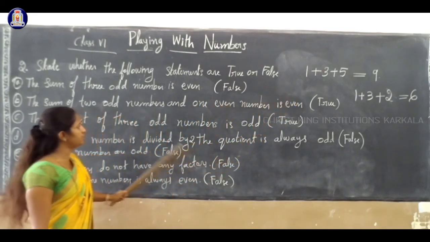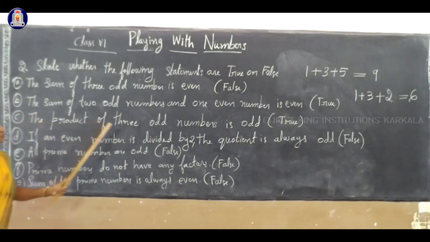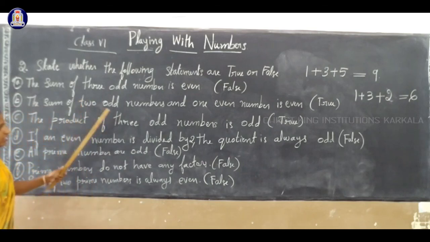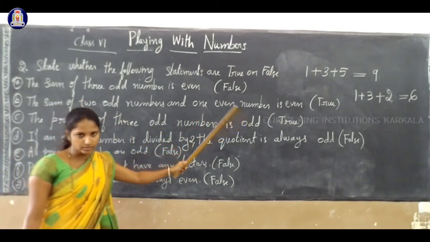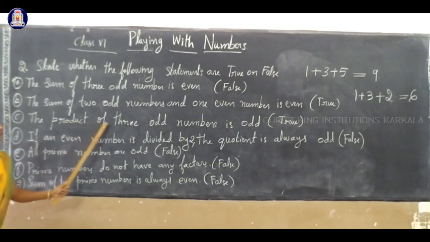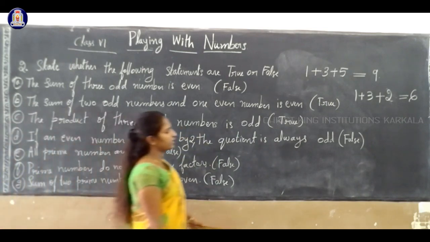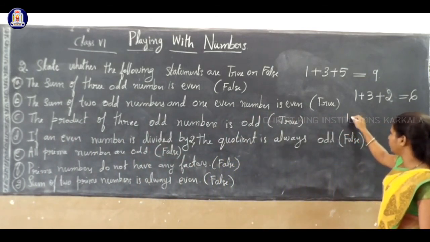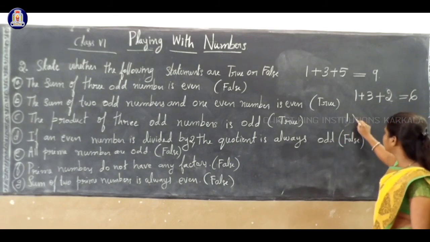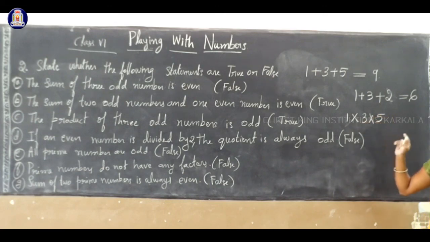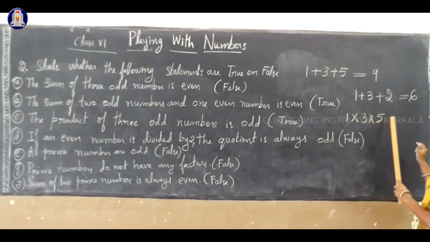Clear? Yes. Third one, the product of 3 odd numbers is odd. What is the meaning of product? Product means multiplication. Correct? So if you take any 3 odd numbers, for example, 1 is an odd number. Product means multiplication, so 1 into 3 into 5. So these 3 are odd numbers, right? So you have to see the product of 3 odd numbers is odd.